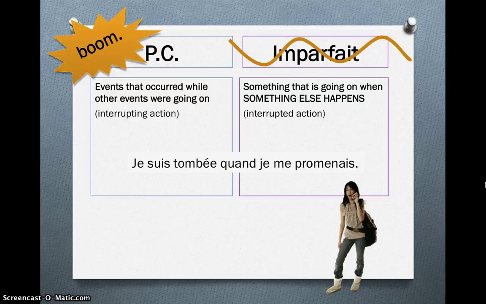Another way that we can differentiate the use of Passé Composé and Imparfait: the passé composé happens while other events are going on, while the imparfait is what is happening when that passé composé happens. So to be more clear, the imparfait is what's going on, and the passé composé is what happens to interrupt that. So for example, je suis tombé quand je me promenais. I was walking, that's what's going on, and what interrupted it, boom, was I fell.